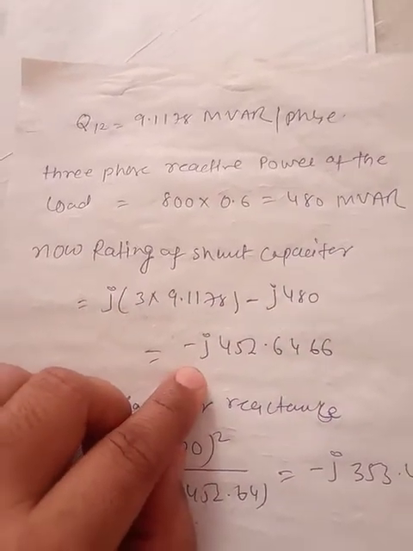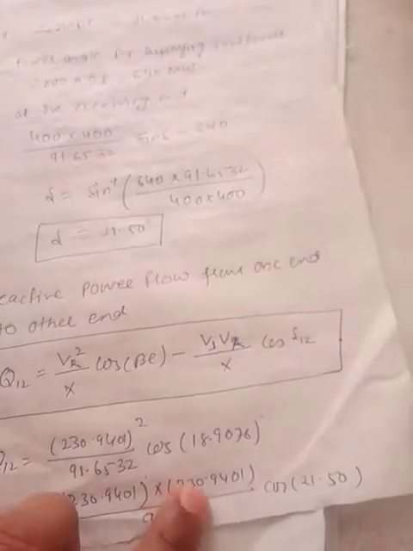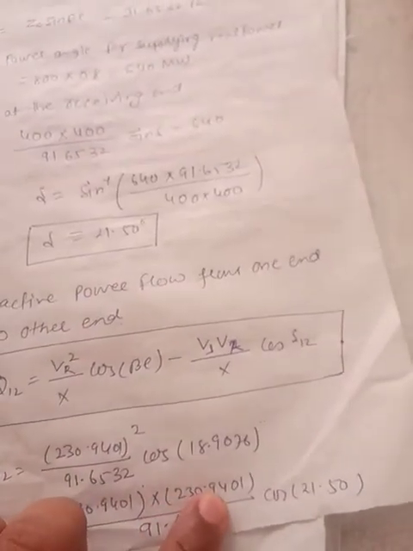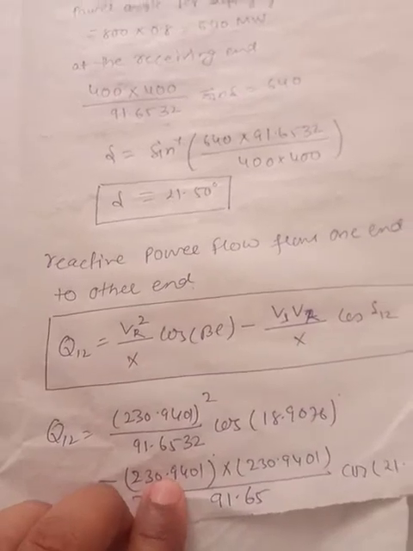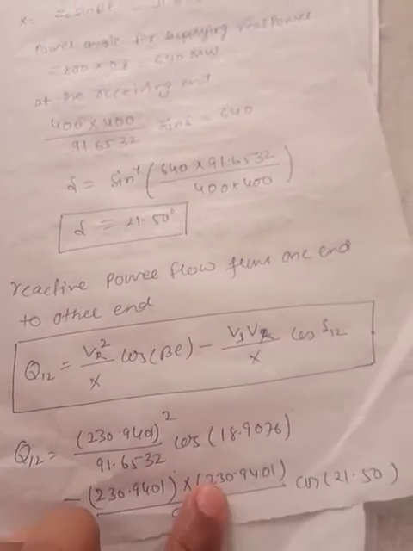This is the net reactive power required to maintain 400 kV, because we have taken Vr equal to 230.94, the same values for receiving and sending end voltage. These are the phase values of the voltage.